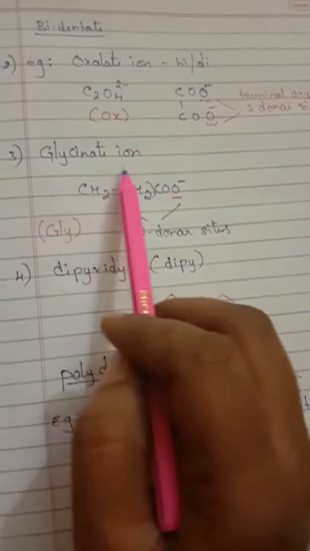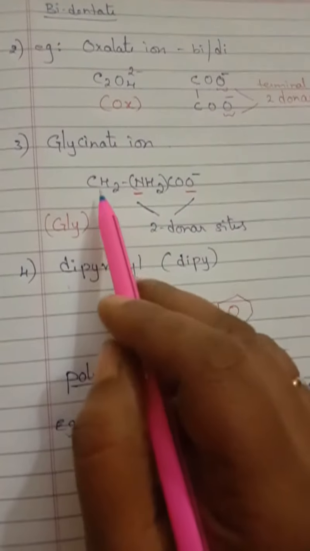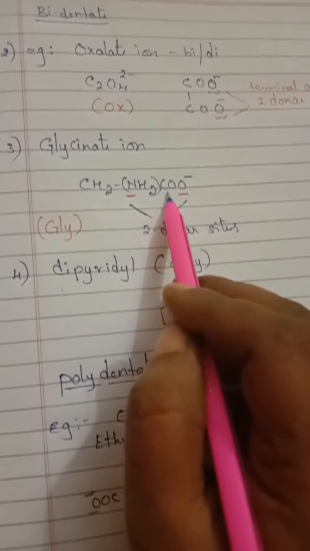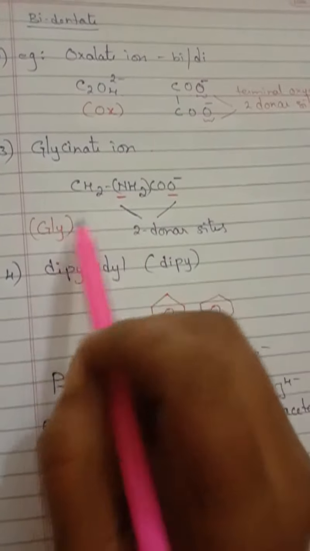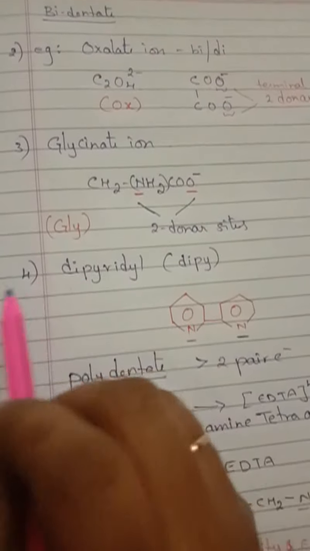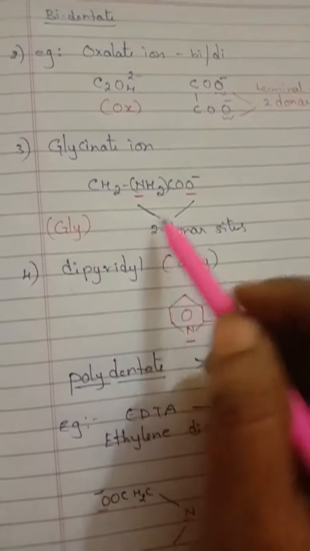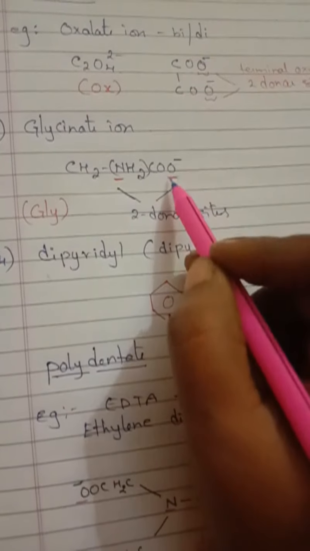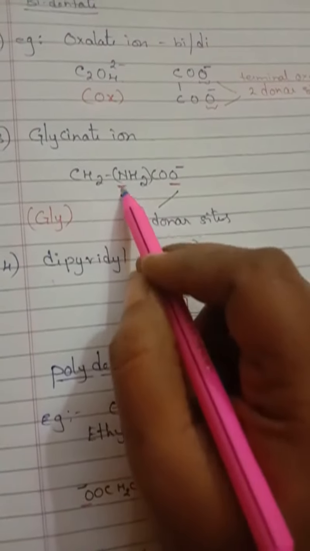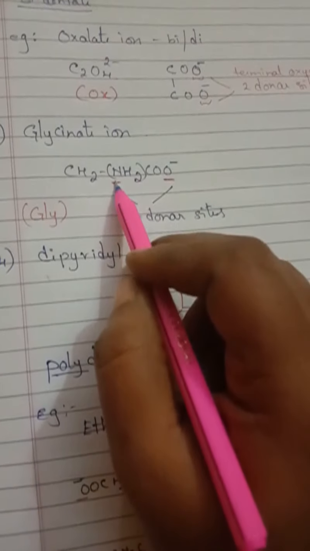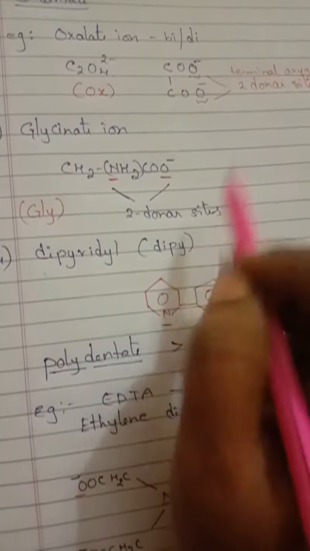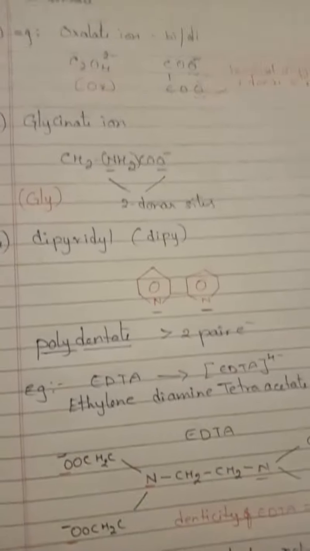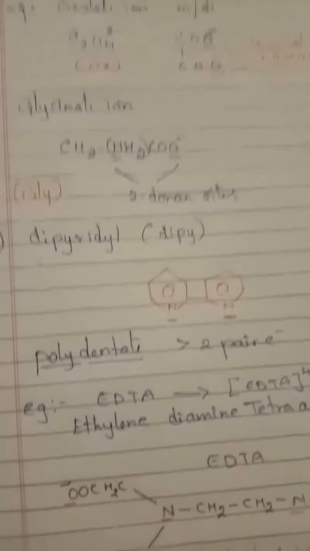Next comes glycinate ion. The formula is CH2 NH2 COO minus, which can be represented in a short form as GLY. Here who can donate electrons? This minus 1, the terminal oxygen and the central nitrogen atom. So by these two we are having 2 donor sites which can donate 2 electrons.